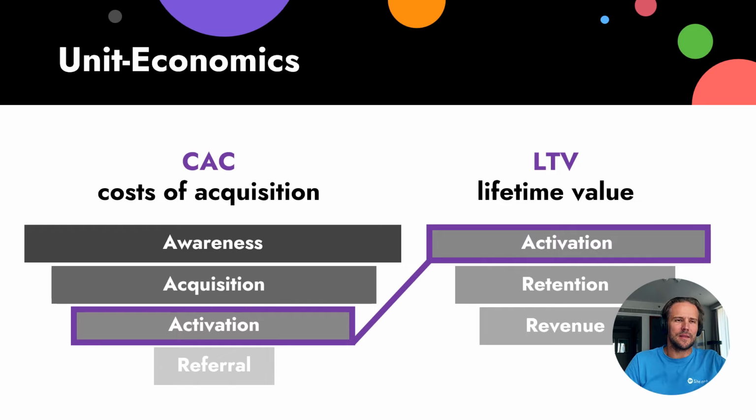This team started doing different onboardings, lots of tests, and they found a model for easy onboarding for different types of customers. So for different areas of customers, they provide different onboarding, and they get better activation, and of course, in the end, better revenue.